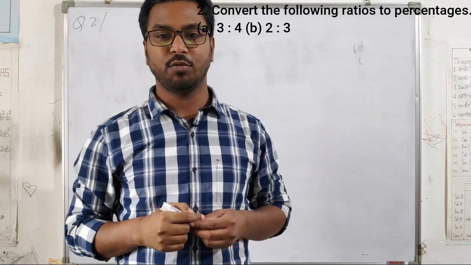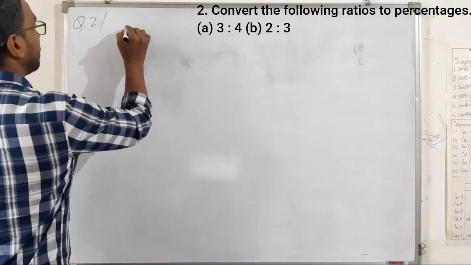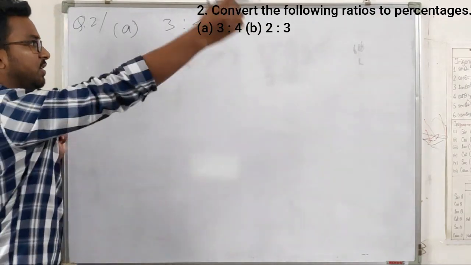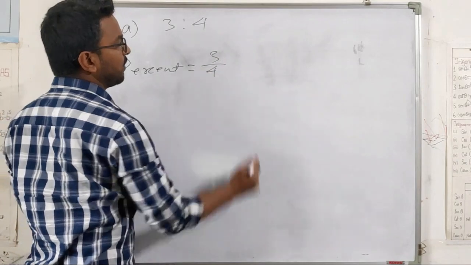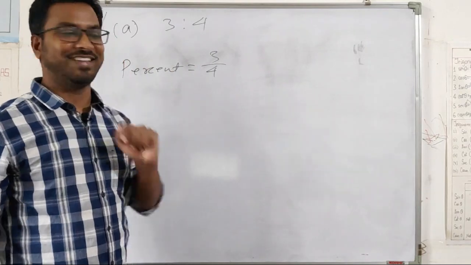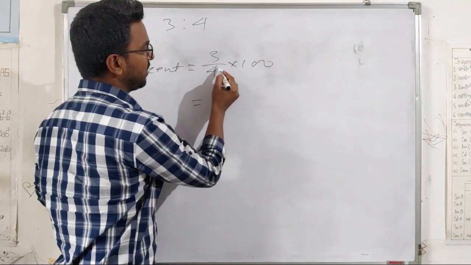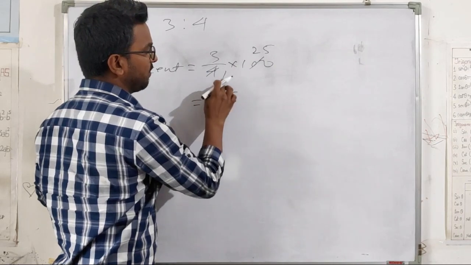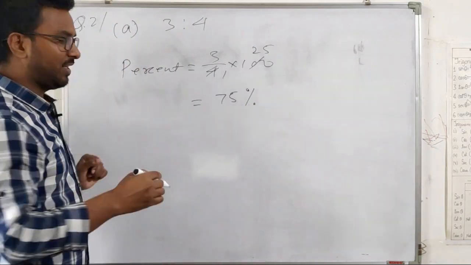Next question is given. Convert the following ratio to percentage. So it is given 3:4. So you have to convert it into percentage. So what will we do? Percent equals 3/4. If you want to change any ratio or fraction into percentage, we always multiply by 100. So you can cancel it. 4 1s are 4, 4 25s are 100. 25 into 3 is 75. So 75%.